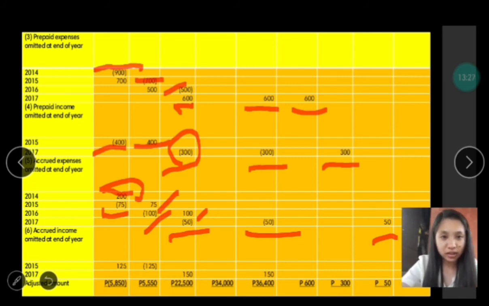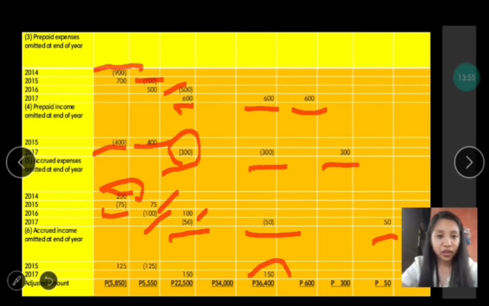That is why, since it is an income, it will be added in 2015 but deducted in 2016 in order to counterbalance the error, to correct the error. And also in 2017, since it is an income, we have 150, we have to add it. And we also have to add it in the retained earnings in this column, so 150.